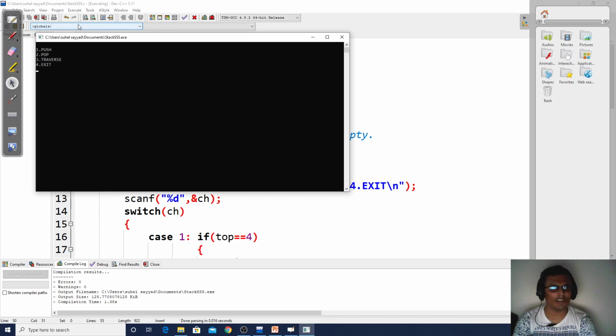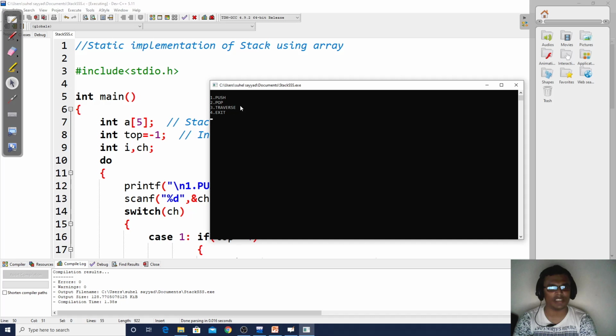to us, right? So if I try to run, now you can see there are 4 options: push, pop, traverse and exit. What will happen if I do a traverse now? Initially if I do a traverse, there is nothing in the stack, right? So it will print stack is empty.